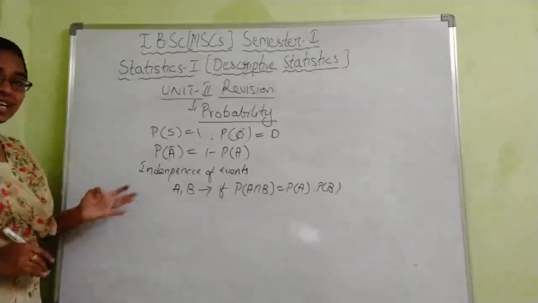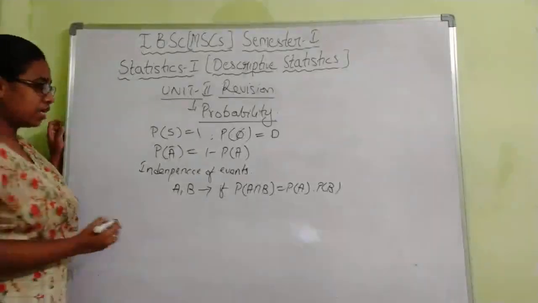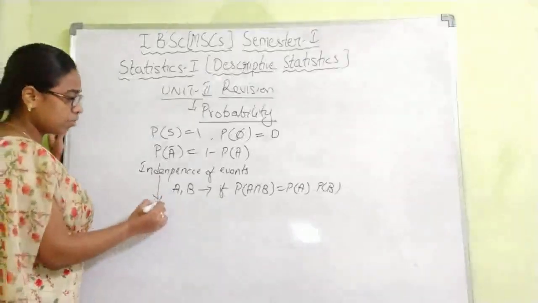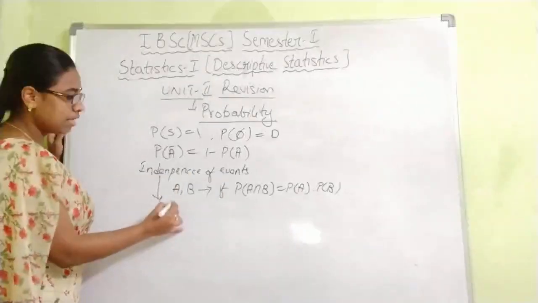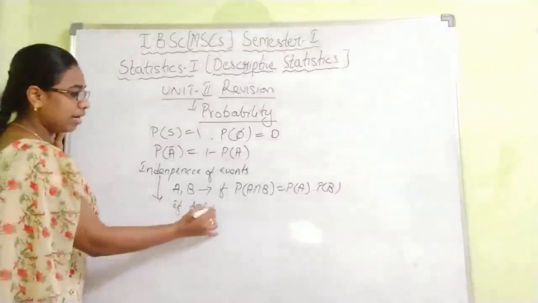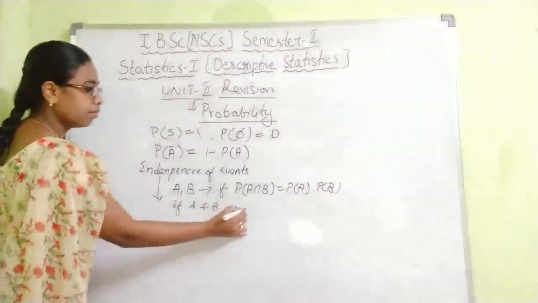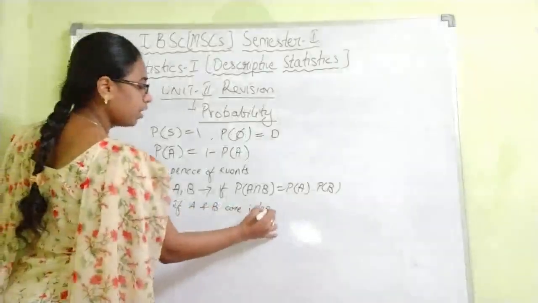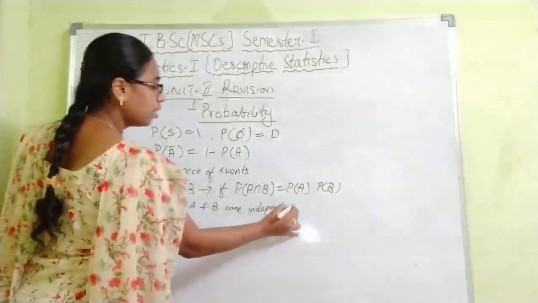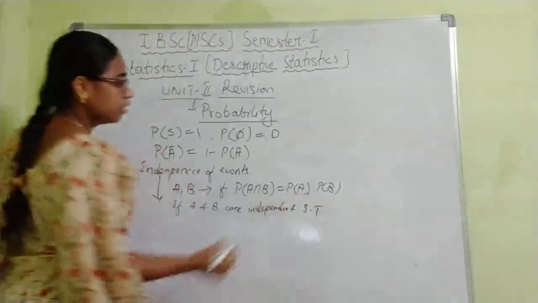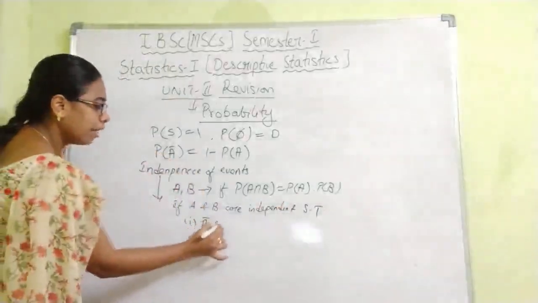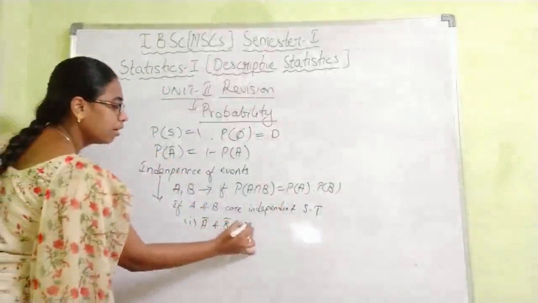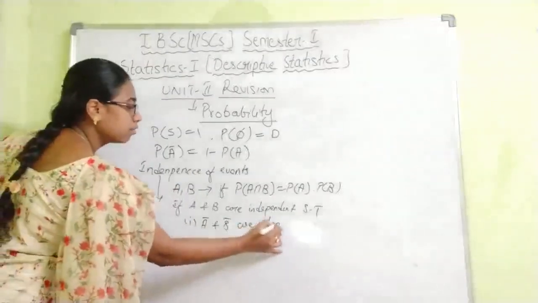Based on this, we have some theorems on the independence of events. That is, if A and B are independent, show that A complement and B complement are independent.